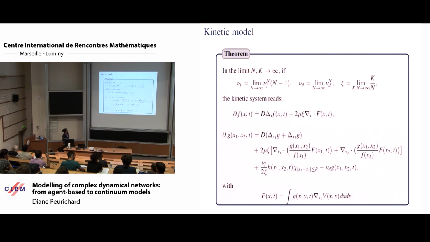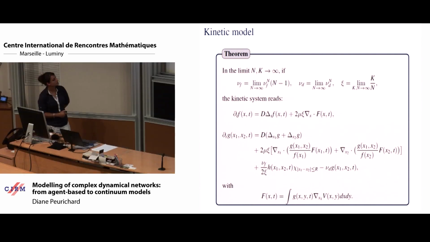So we can show that we have a system of two equations, one also describing the pairs of linked particles, that have the very same type of equation. And here you have a source term that describes the probability of creating new links on this function h of pairs of particles not necessarily linked, and of deleting links, nu_d.